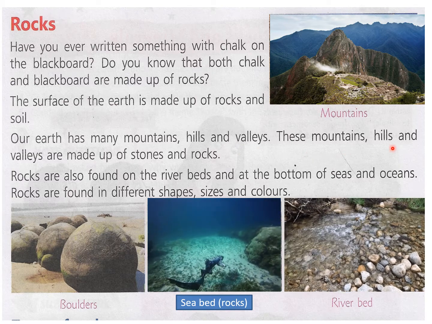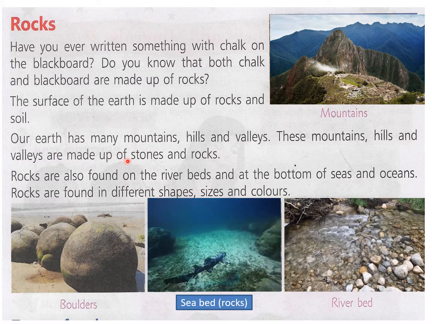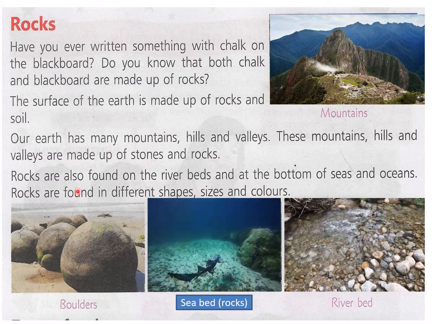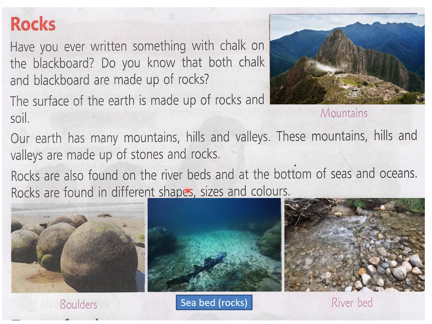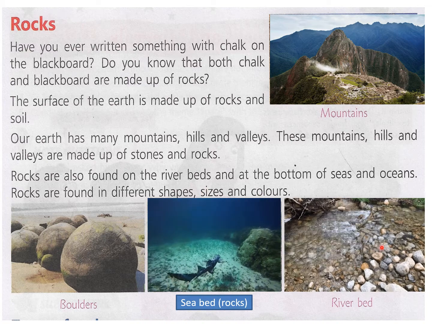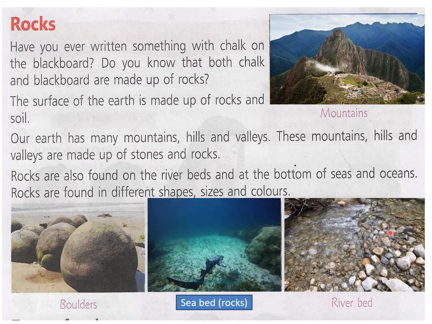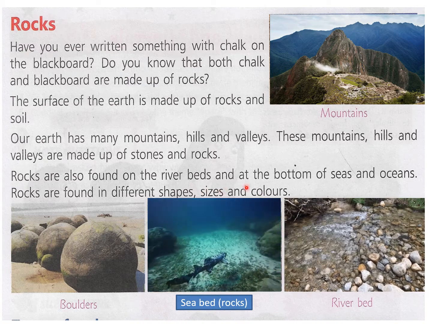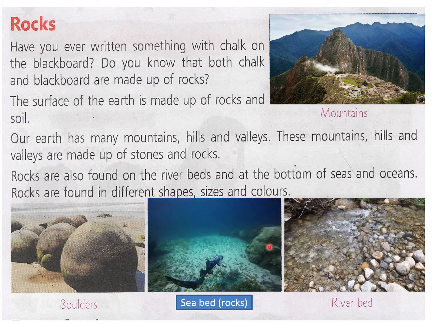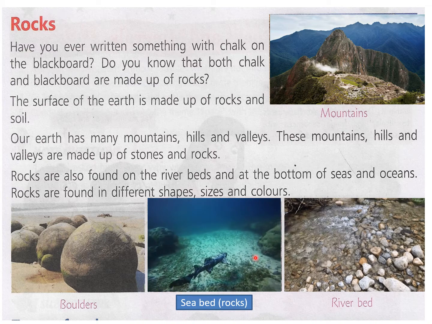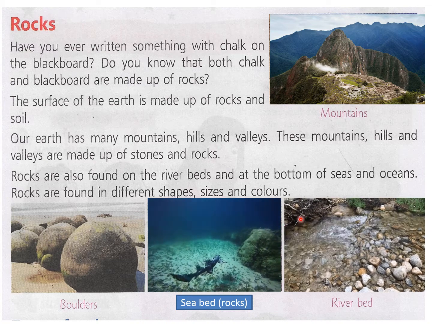These mountains, hills, and valleys are made up of stones and rocks. Rocks are also found on riverbeds. Like you can see here, this is a riverbed and you can see the rocks. And this is the bottom of the sea. I have put a picture for you all. You can see the rocks at the bottom of the sea and ocean.